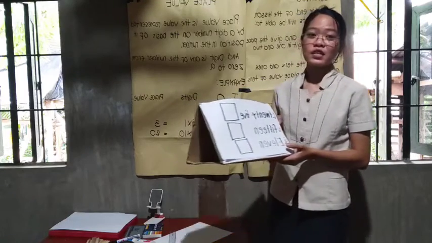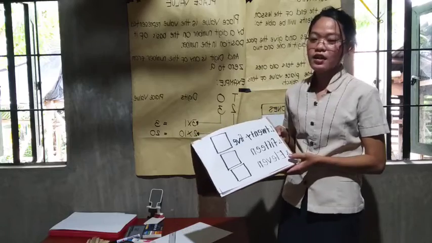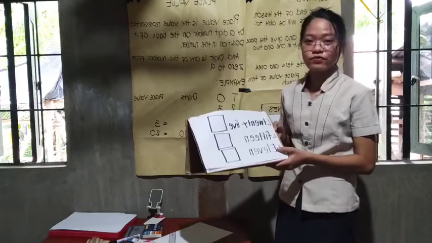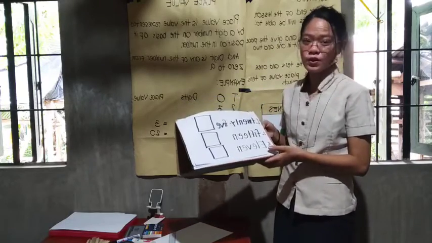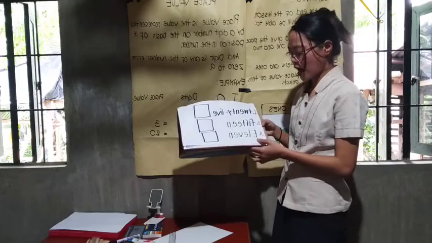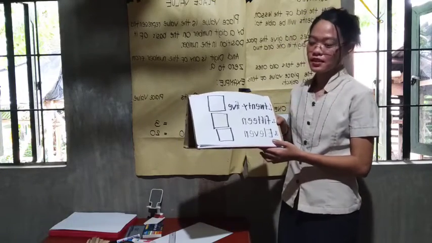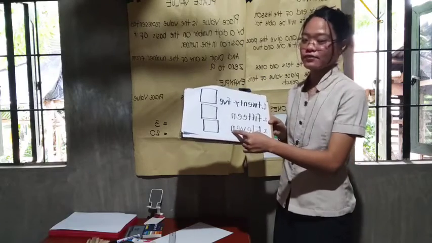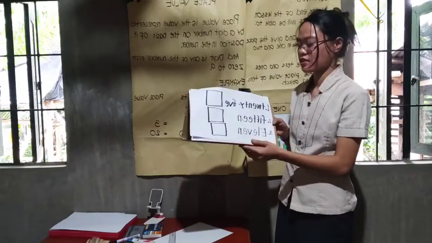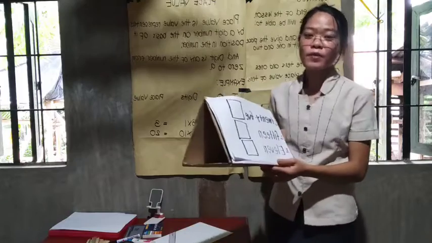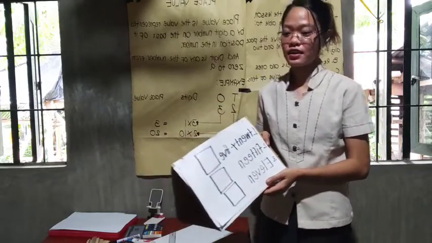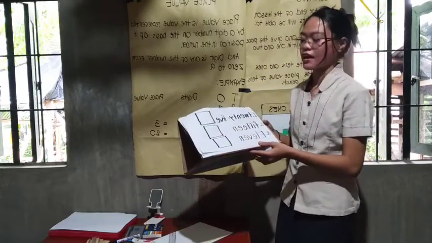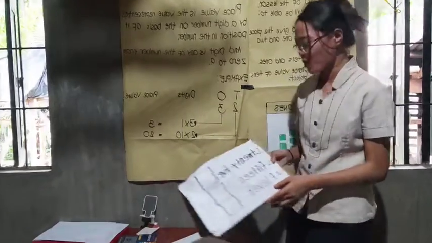So may I see your answer? Yes. 15. Very good. Next. Kindly read. 11. Okay. So may I see your answer? Yes. 11. Very good!